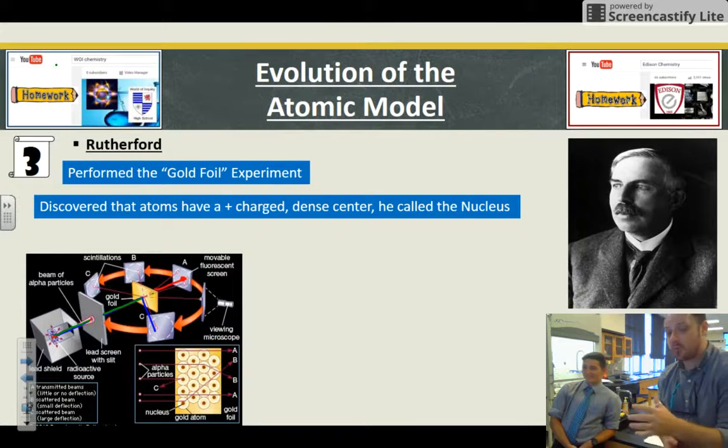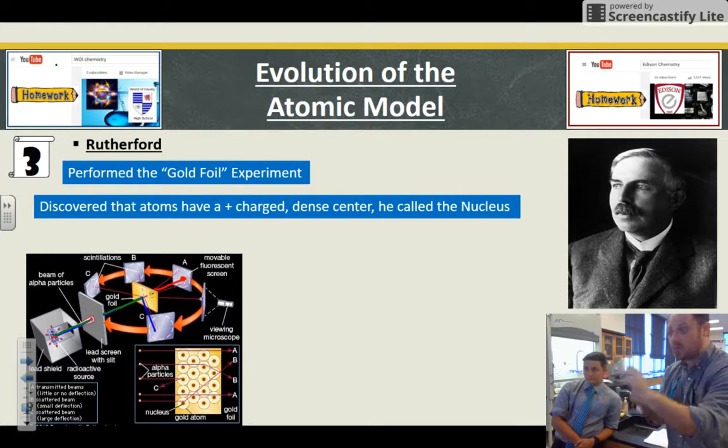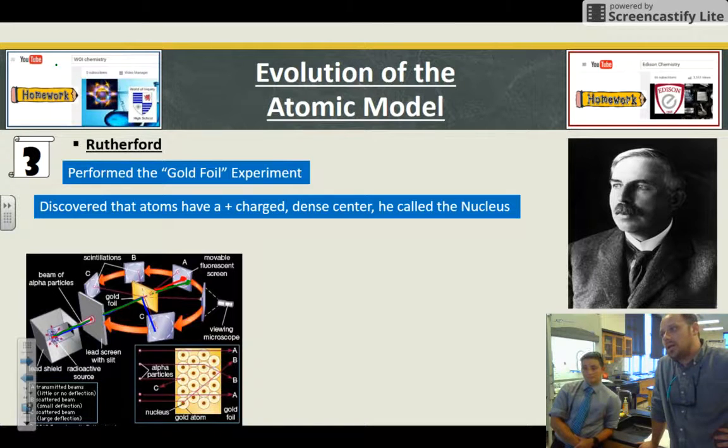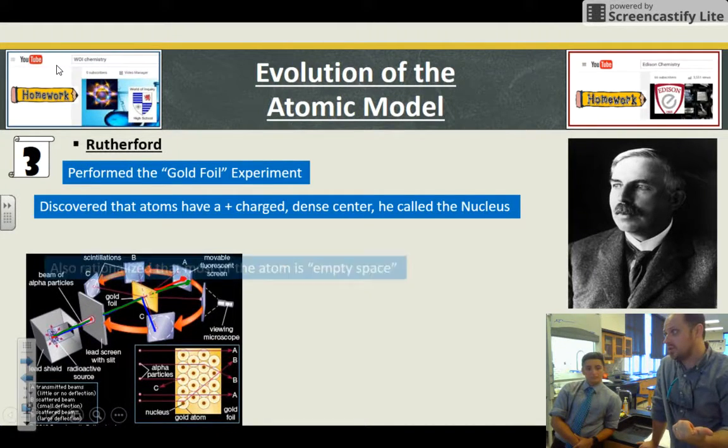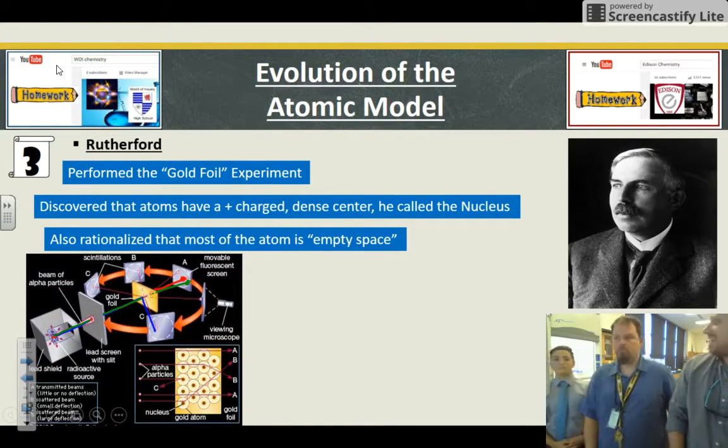The explanation for why many of them went through was that the atom's actually mostly empty space. So there's a very small dense positive core that occasionally will deflect a positive charge back at the originator. But most of the atom is a whole lot of nothing, so the alpha particles would still go straight through. And so his findings were that the atom has a nucleus that's positively charged, and most of the atom is actually not really anything.